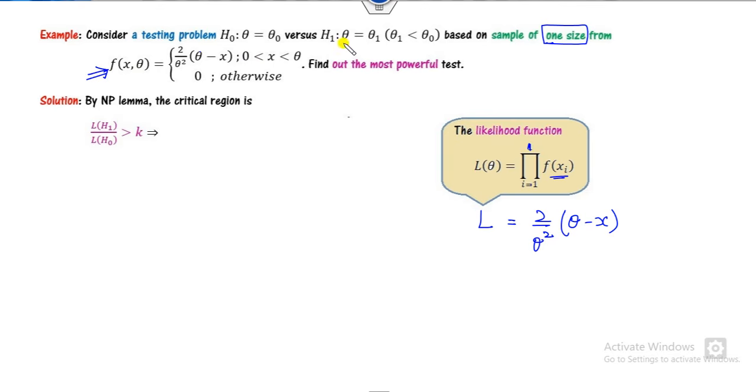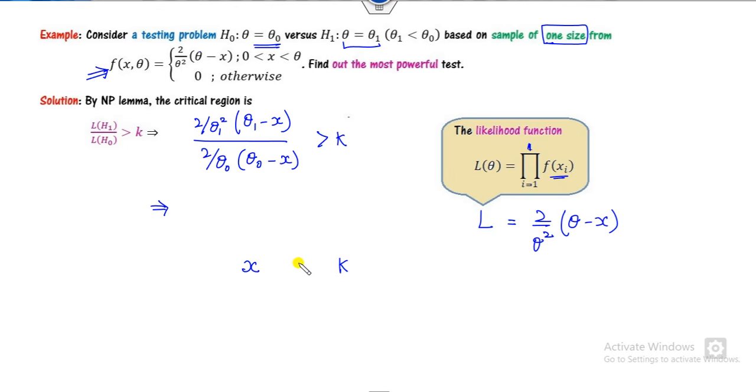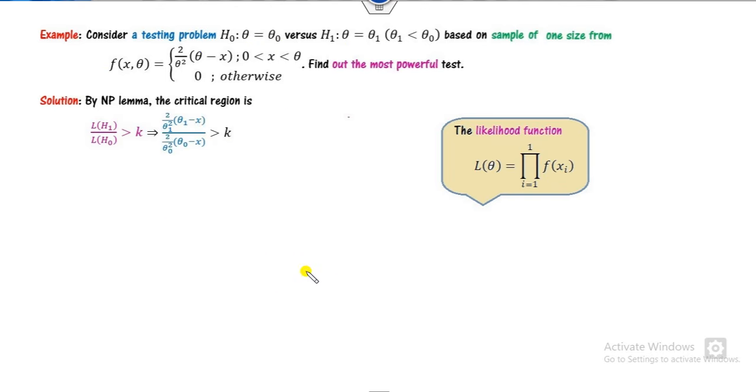What is H1? H1 is theta equal to theta 1. So it is theta 1 squared of this divided by theta naught squared, because H0 is here. Theta naught minus x is greater than k. Now our target is to solve this and find the relation between x and k. Since our target is to find the value of x, this is a constant factor, so I can take it to this side.